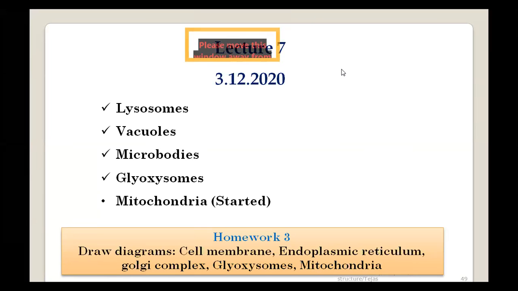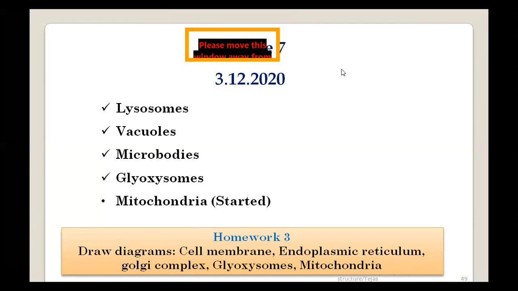Then the endoplasmic reticulum, Golgi complex, glyoxysomes, and the mitochondria. Okay, I did not say cell wall or cell membrane. I think I gave cell membrane, endoplasmic reticulum, Golgi, glyoxysomes and mitochondria. I did not give glyoxysomes, but I gave the cell wall. Okay, no worries. Just look at the screen now.